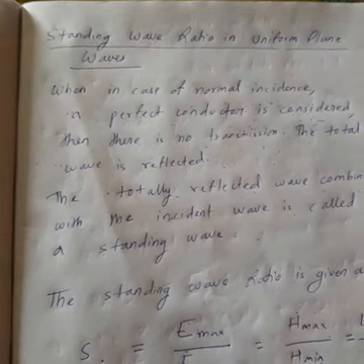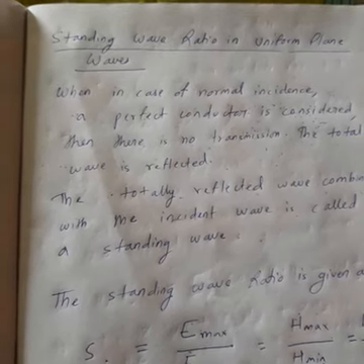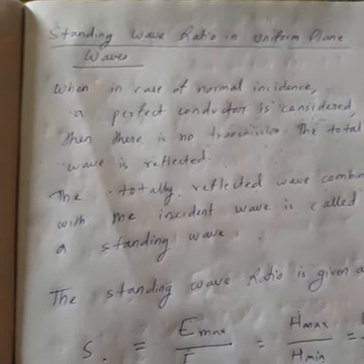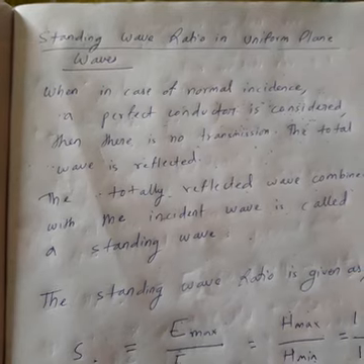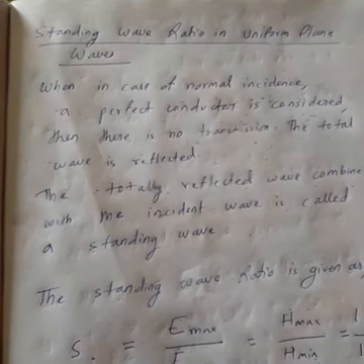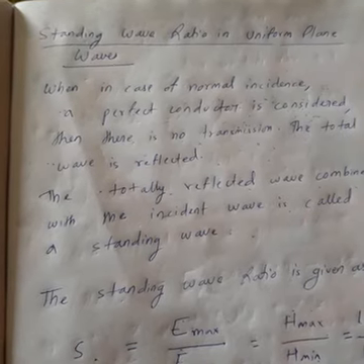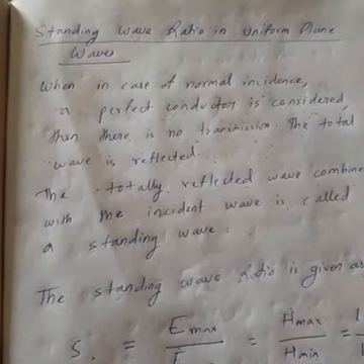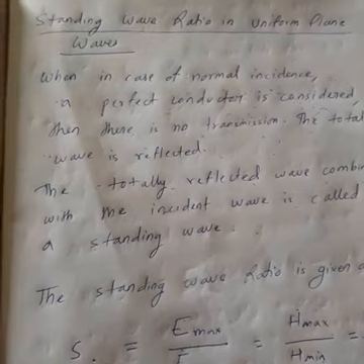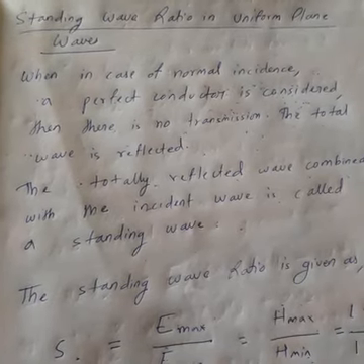So whatever wave is incident, the total wave will be reflected. When we take the combination of incident wave plus reflected wave, the total combination is called a standing wave. So for the standing wave we define a standing wave ratio.